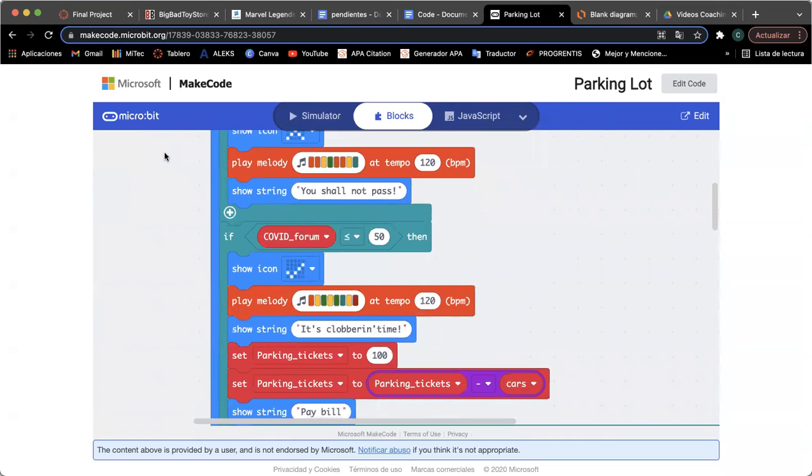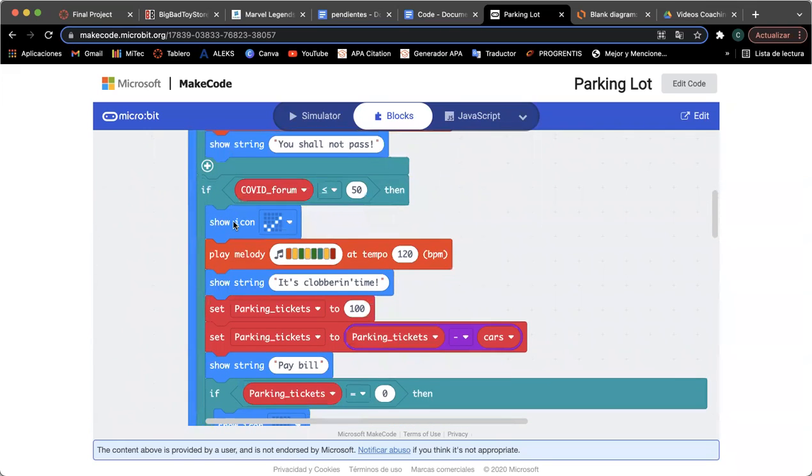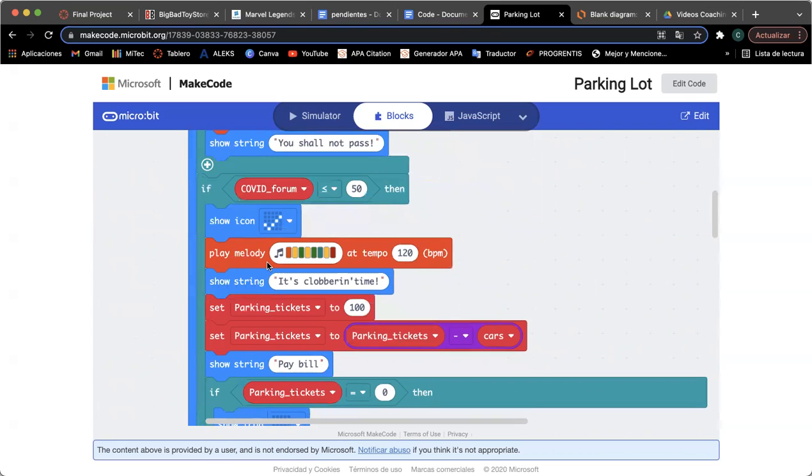After that if, we will show a COVID form if, which represents that we have a COVID form less than 50. We will show an icon of a check mark, play a joyful melody, and show a string that will say it's clobbering time. After that, we'll set the parking tickets to 100, and this variable will be set to this parking ticket, reducing them by the number of cars that have entered the parking lot. Then after all, we show the string of a pay bill, which is the money you have to pay for your parking space.